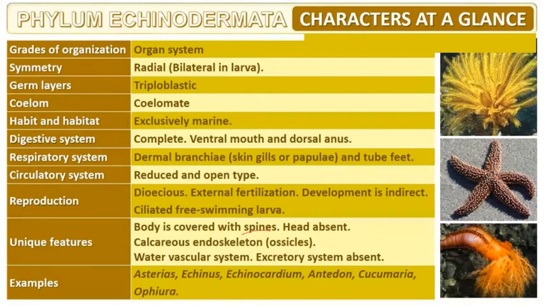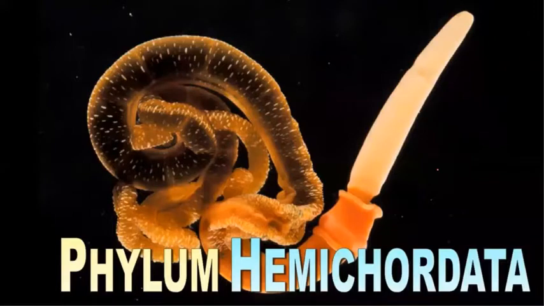Head is absent. They have a calcareous endoskeleton. A water vascular system is present and the excretory system is absent. Examples are Echinocardium, Ophiura, sea cucumber, sea lily, etc. The next phylum is Hemichordata.